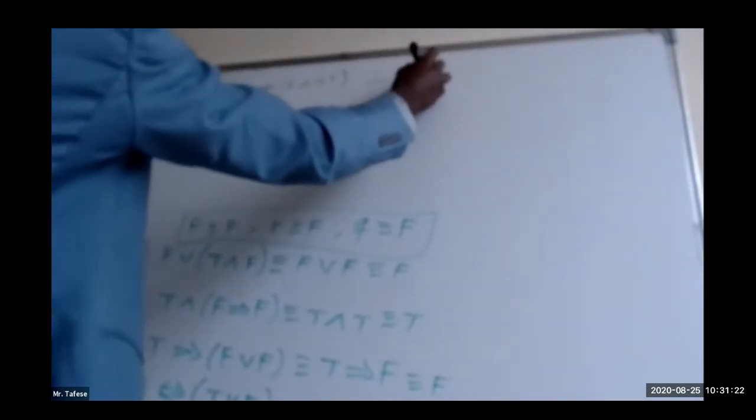This one is given to be true. Let me read it. Negation of P or Q implies R and negation of itself, negation of R, is given to be true, okay? This one is true.